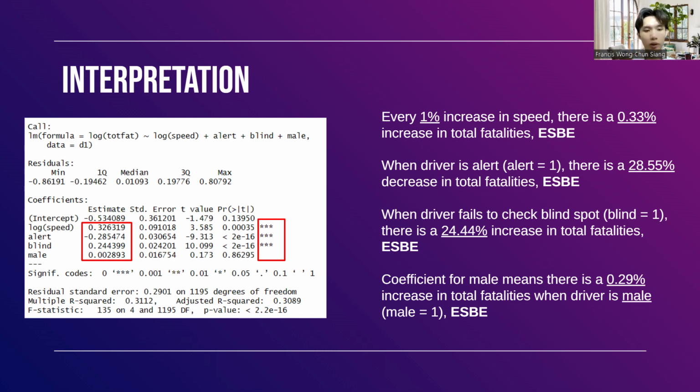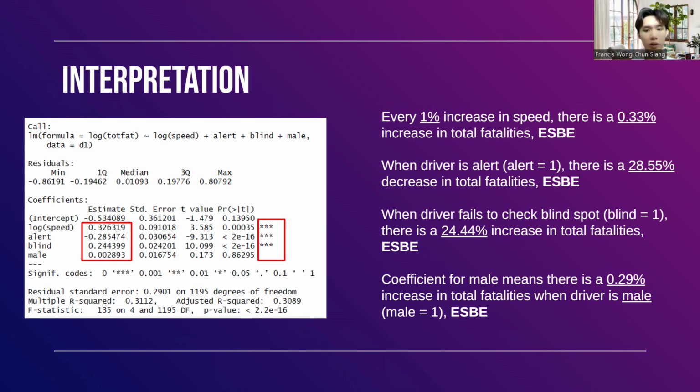everything else being equal. Lastly, the coefficient for male means that there is a 0.29% increase in total fatalities when the driver is a male, with everything else being equal. The respective p-values will indicate whether the null hypothesis of the coefficient values equals to 0 is to be rejected. Since the p-values for speed, alert, and blind are less than 0.01, we can conclude that these coefficient values are statistically significant at the 1% significance level, and we will reject the null hypothesis. Whereas for male, the coefficient value is statistically insignificant as the p-value is above 0.1. Hence, we will not reject the null hypothesis.